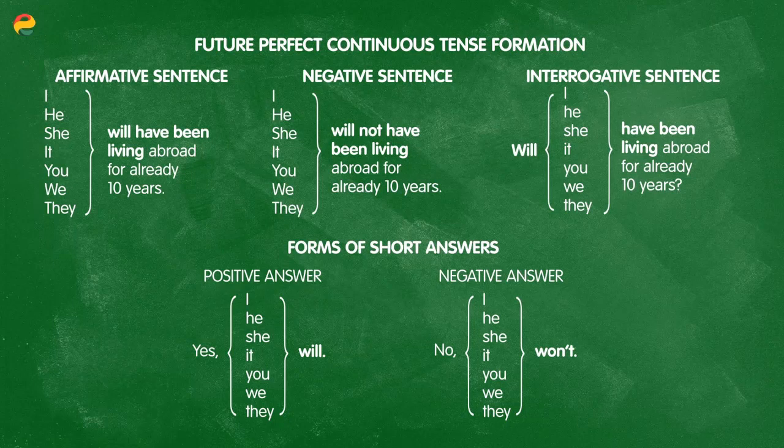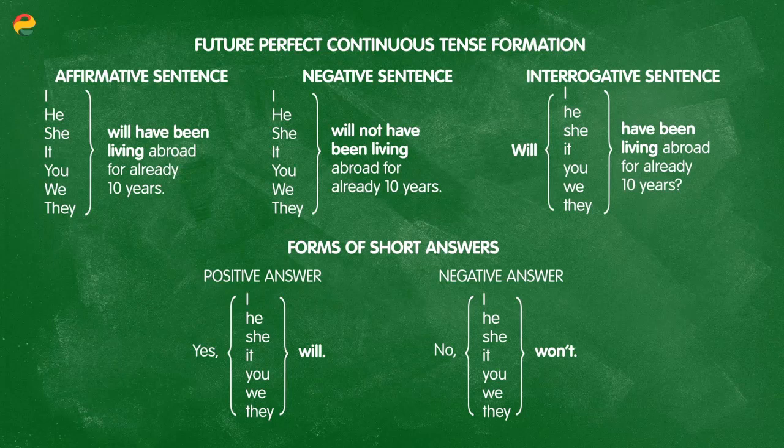Here we will say will have been with the present participle, the ing form of the verb. And once again, this will not change depending on who or what you are talking about.